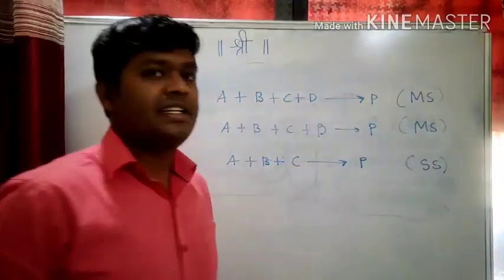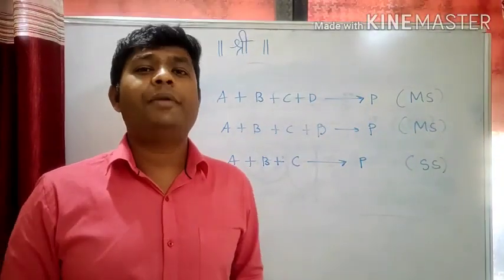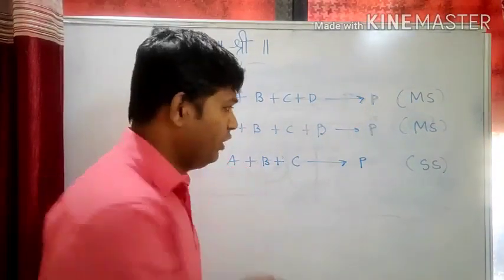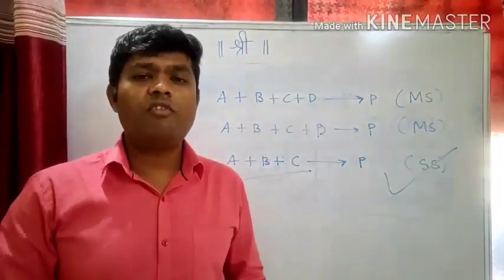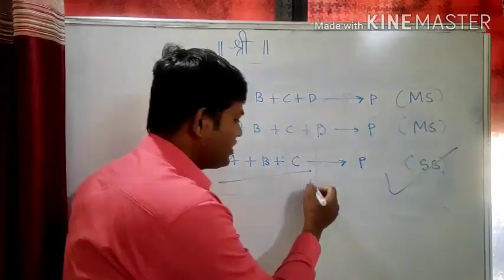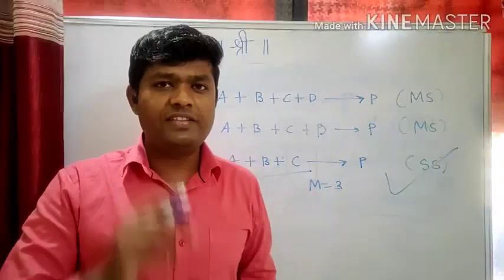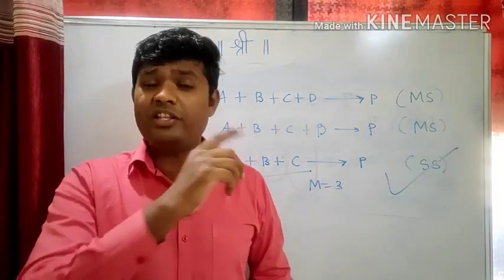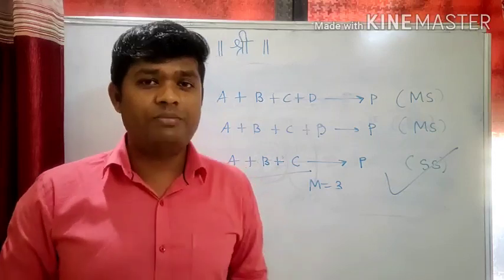This is a single step reaction. So for a single step reaction, you can directly predict the molecularity by looking at the number of molecules. See the number of molecules involved. How many molecules are involved? 3. So the molecularity of this reaction will be 3. But in case of a multi-step reaction, you have to predict the slow step of the reaction, and by knowing the slow step of the reaction, you can predict the molecularity of the reaction.